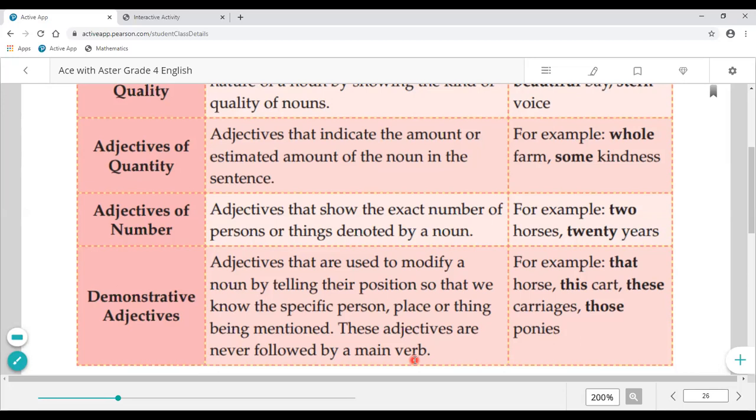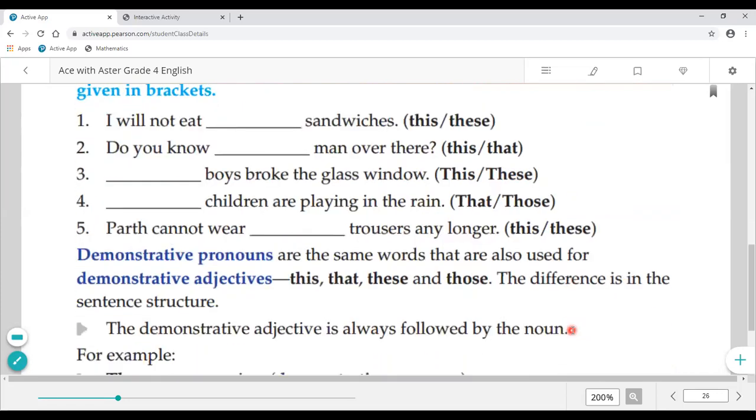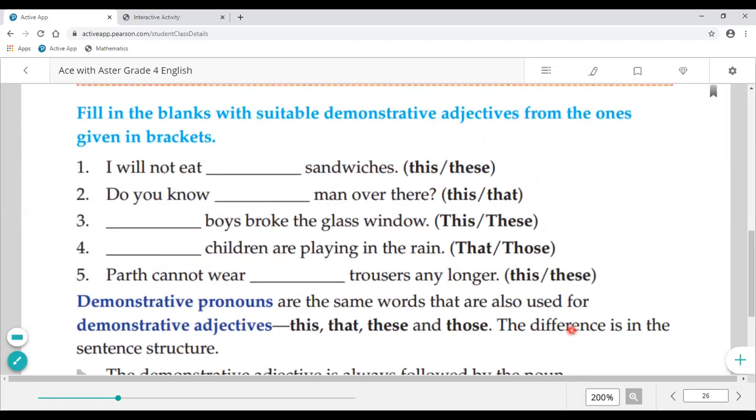For example, that horse, this cat, these carries, those ponies. Now class, I would like to inform you that in your previous classes you have learnt about this, that, these. So these things are called demonstrative adjectives. Okay class, related to it I have a short video to show you. Have a look.